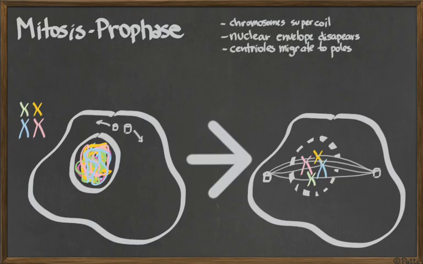Microtubules are formed, and they attach from the centriole to the middle of the chromosome, to the centromere, that place where the two sides of the X meet. So basically they're going to be connected in here. Each chromosome now is going to have its own spindle, its own microfiber. So spindles are formed and attached to the centromere. So this is what's going to happen during prophase.